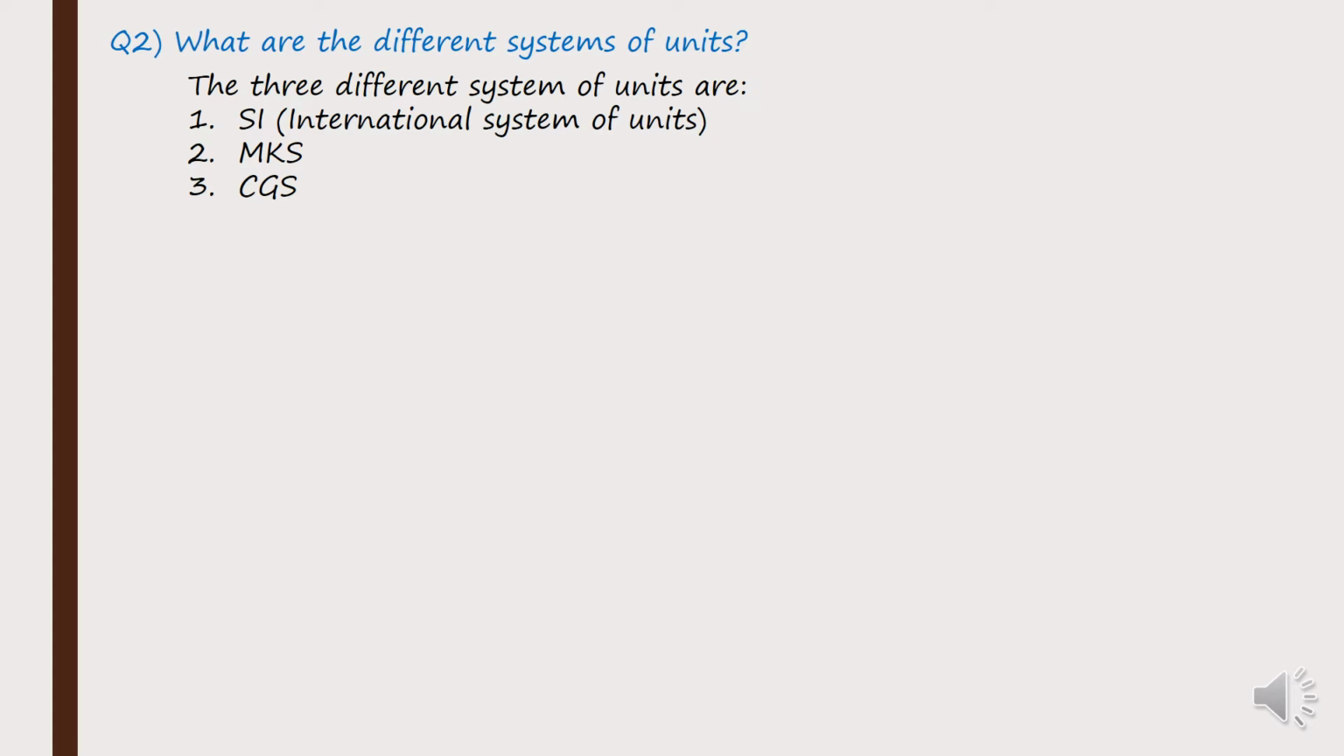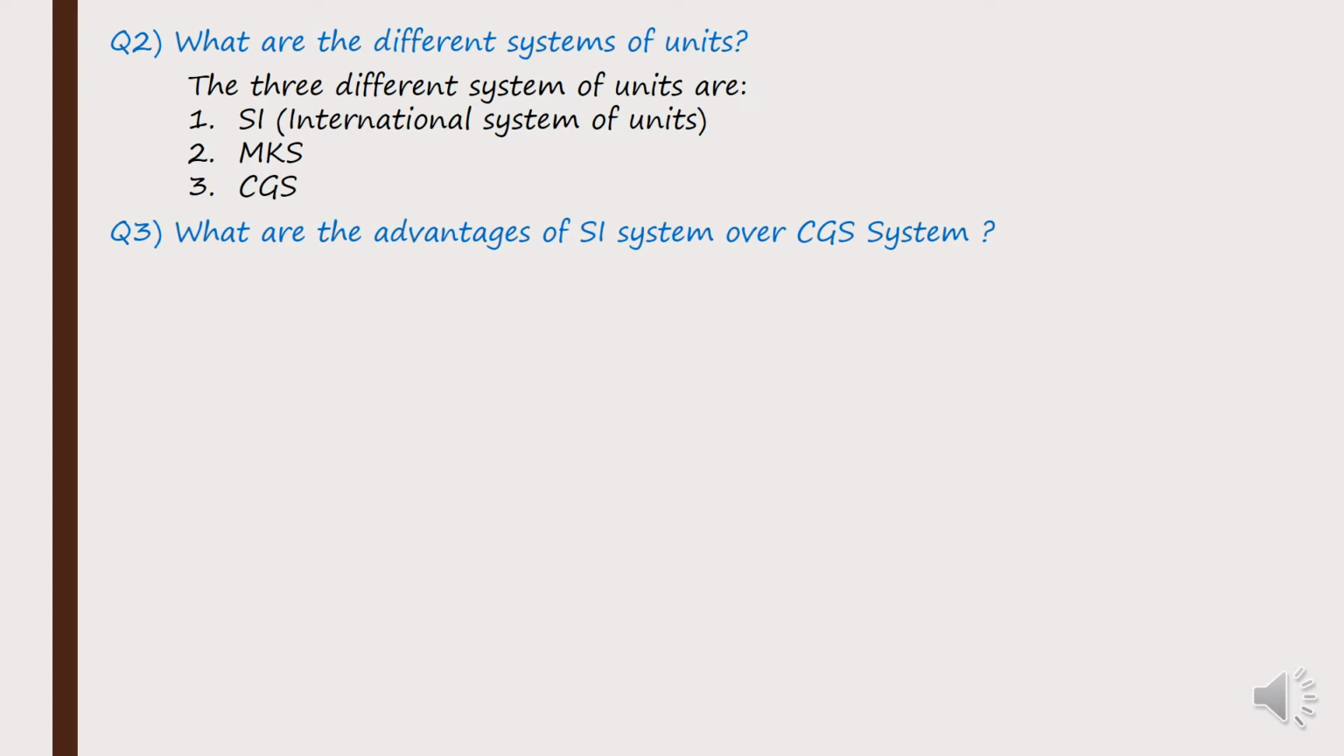The first one, SI unit, is the standard international system of units. The next one is MKS units. MKS stands for M for meter, K for kilogram, and S for second. The next one is CGS units. CGS stands for centimeter, gram, and second. CGS units are the smaller units and MKS units are the larger ones. So we have three types of system of units.